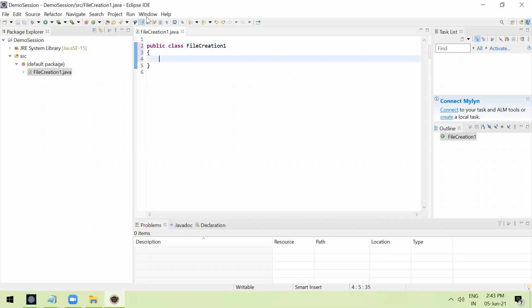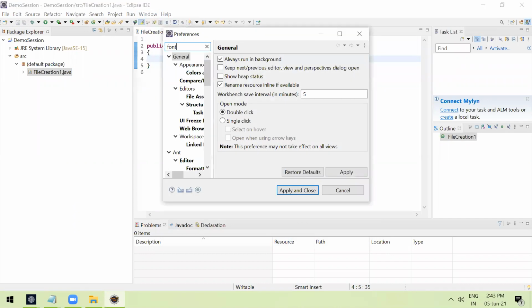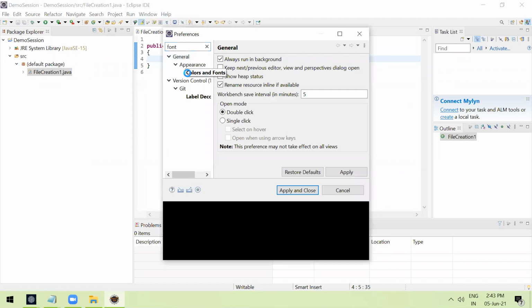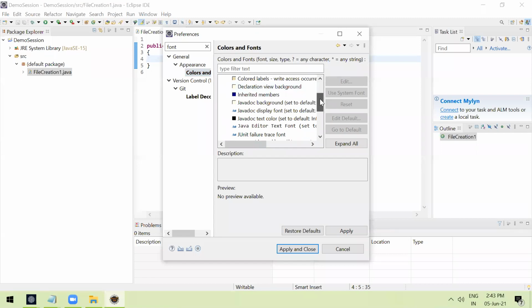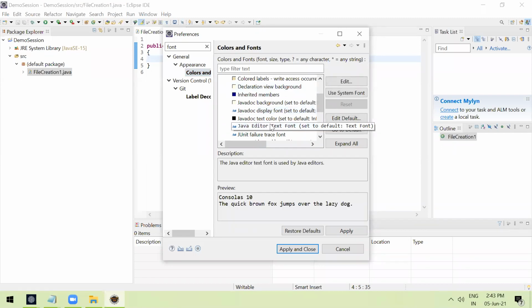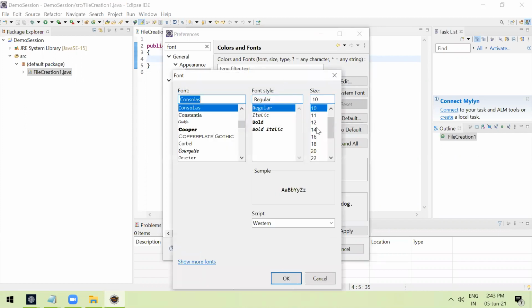Let's increase the font. In Window preferences, you can type fonts, colors and fonts, then Java, Java editor text font. We are just trying to increase the size.